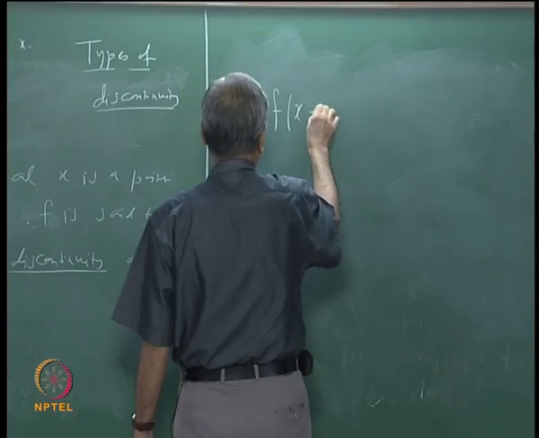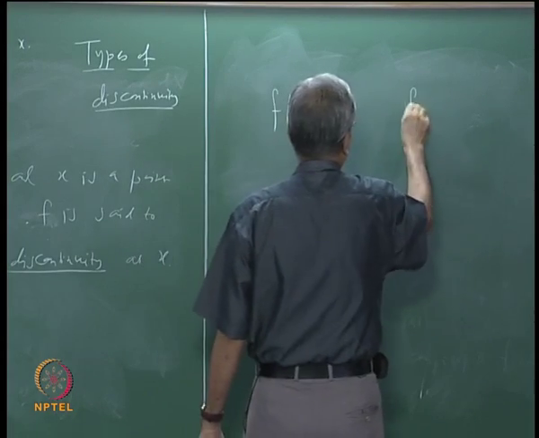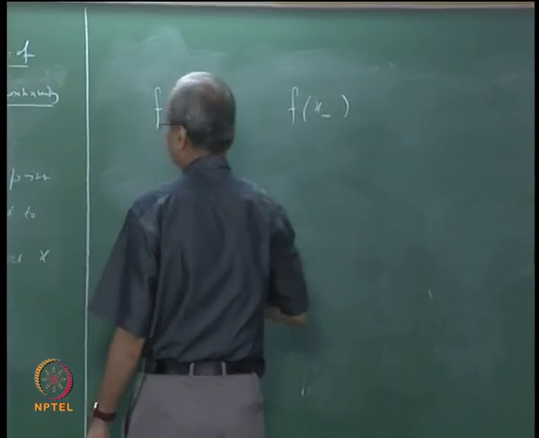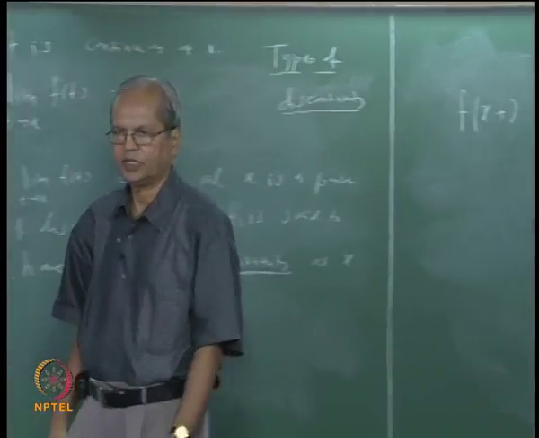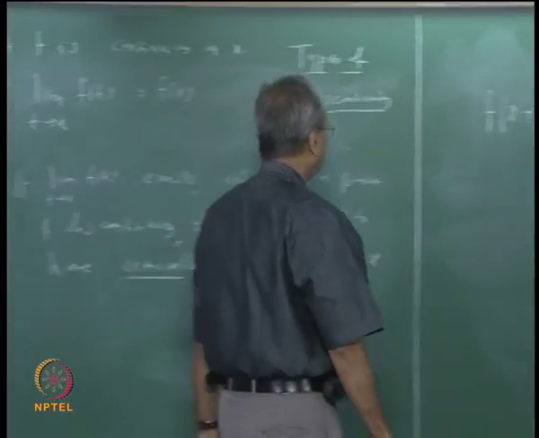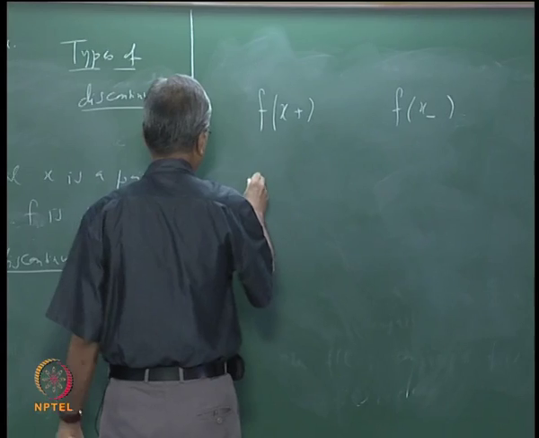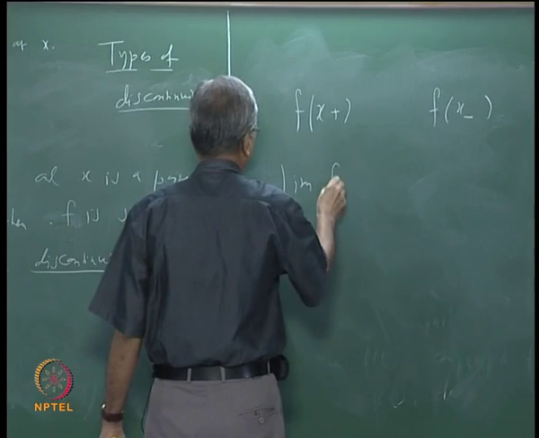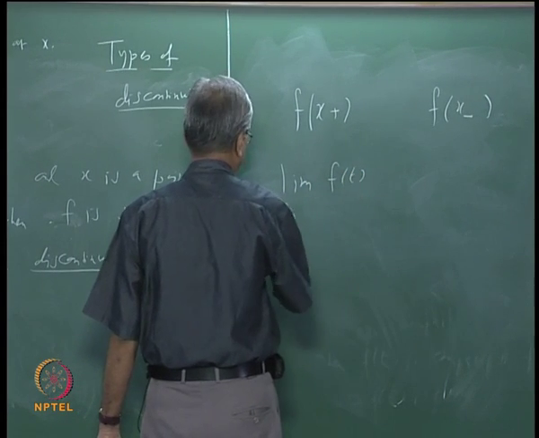We denote them as f(x+) and f(x-). Let us first recall this. Suppose the limit of f(t) as t tends to x,